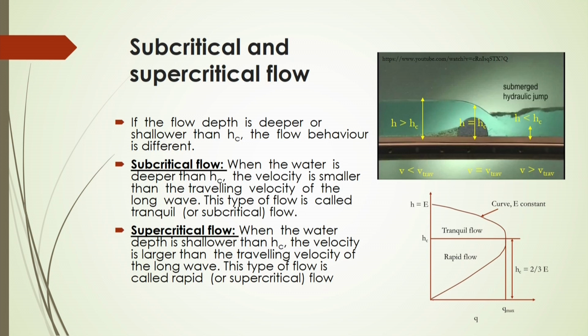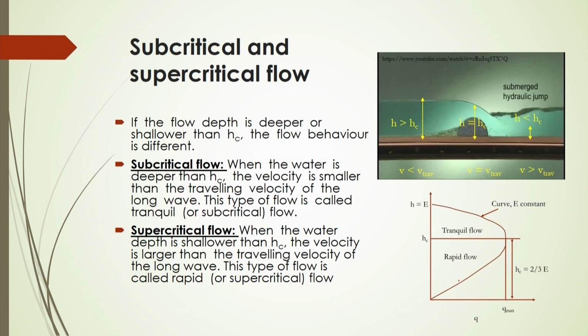You will also see that at this critical condition, where Q max occurs, you can get the separation of supercritical and subcritical flow, or tranquil and rapid flow.